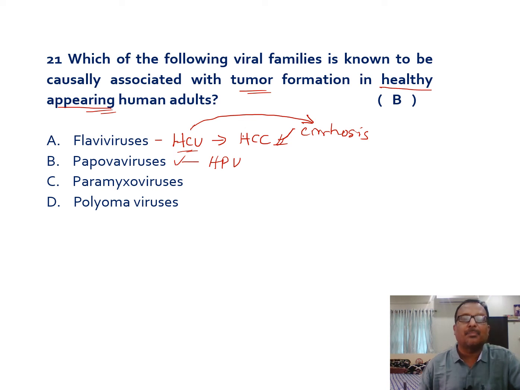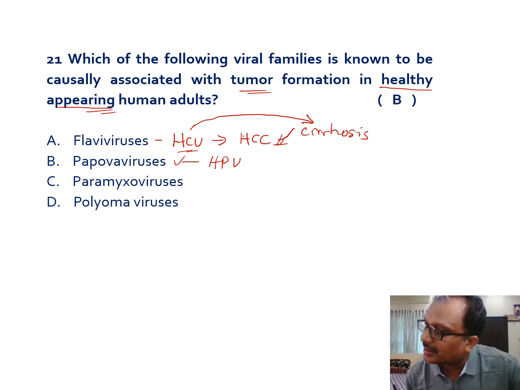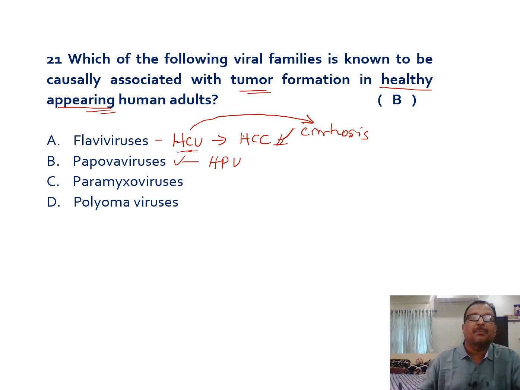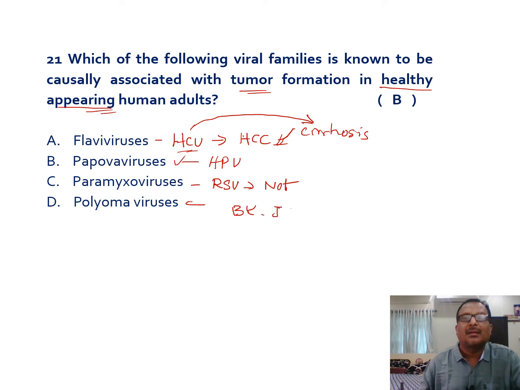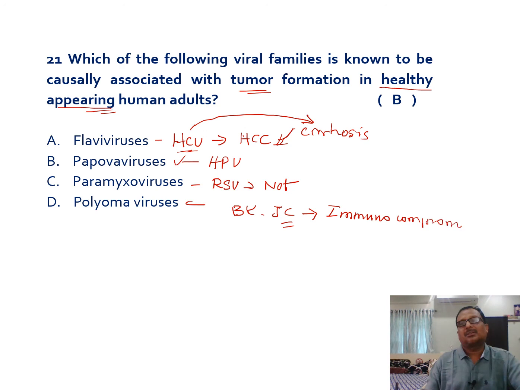And the next one is paramyxoviruses. These paramyxoviruses are also not associated. Paramyxovirus, especially respiratory syncytial virus, is not associated with this kind of carcinomas. And polyomavirus, that's BK and JC virus. BK and JC virus produce tumors among the immunocompromised individuals, not in normal individuals.